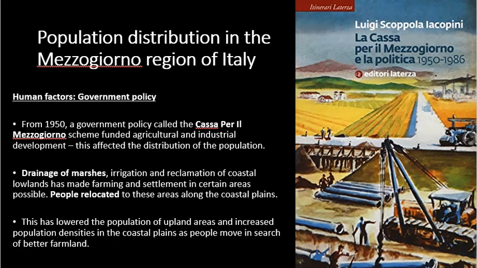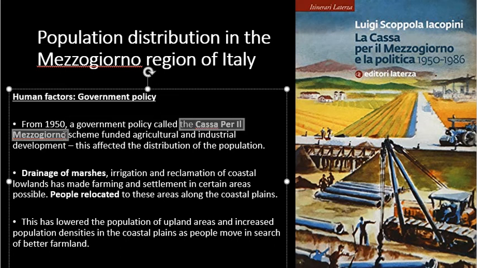Okay. Now, what other human factors have influenced the population distribution of the Mezzogiorno? Well, government policy is a big one, okay? And the government policy we're going to talk about is called Casa per il Mezzogiorno. Okay, Casa per il Mezzogiorno, and this was brought in in the 1950s. We can see the official booklet on the right hand side of our slide here. What this was, the government recognised the Mezzogiorno has bad farmland and bad industry in the south, so we're going to invest money in it.